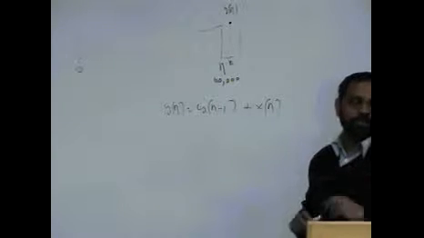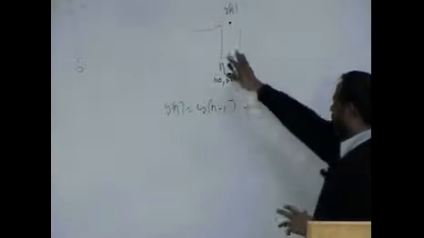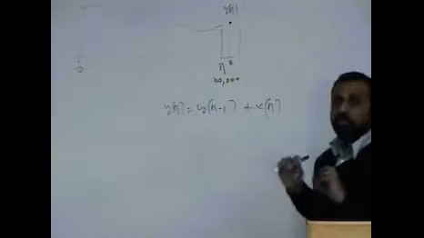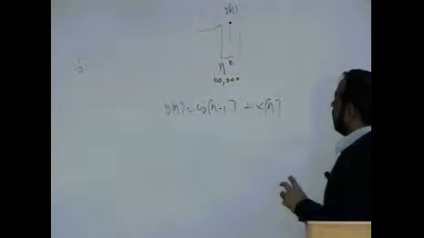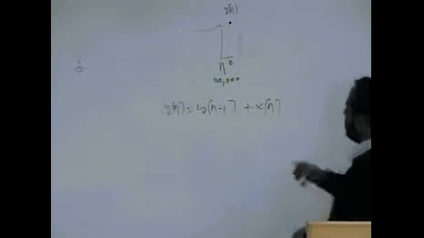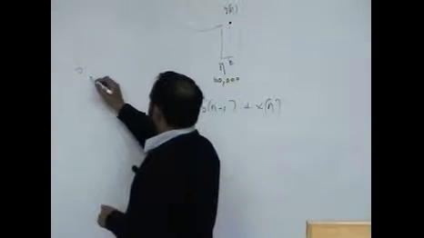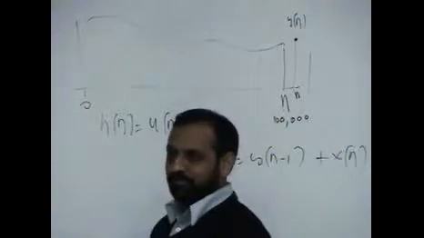Previous sample, add the current sample. Previous output, add the current output. So it will basically help you to implement a system. A difference equation is important because it helps you to realize a non-realizable system. And its impulse response, we'll come to this, but its impulse response is u of n, which is not a stable system.